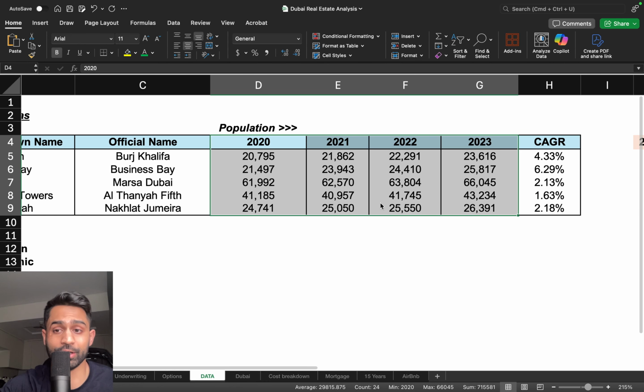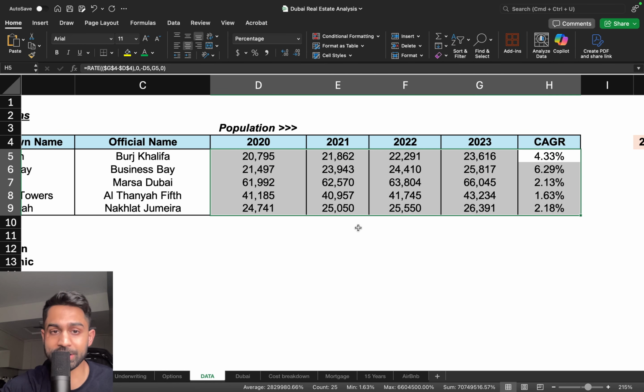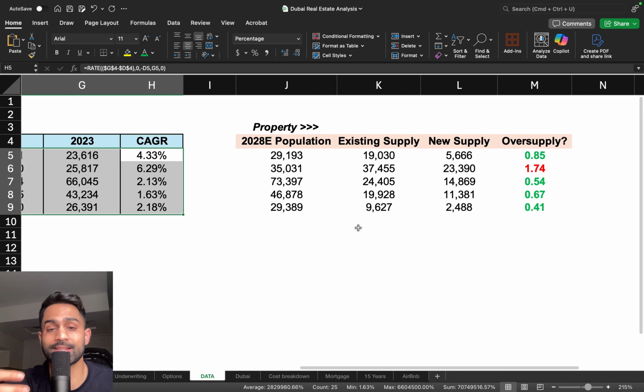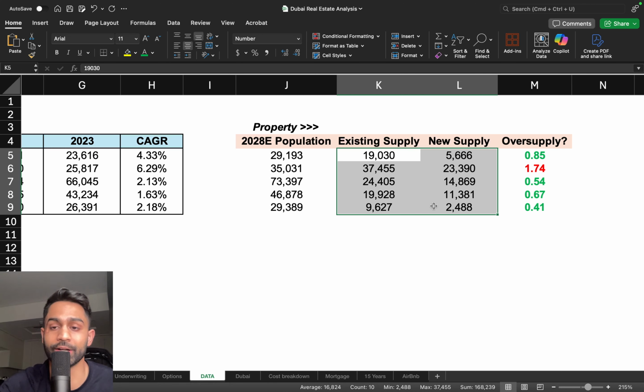So it helps us understand what the actual growth rate is for these communities, and then we can compare that to the existing supply of housing units for these specific locations. What that allows us to do is compare the demand, which is the population itself, with the supply, which is the existing supply as well as the new launches and new projects coming up in that area. Then we compare demand and supply to see if there's an oversupply or an undersupply of housing units, which is going to eventually lead to price appreciation or depreciation. So this is all very important for us to look into as a community, to analyze, to make better decisions.